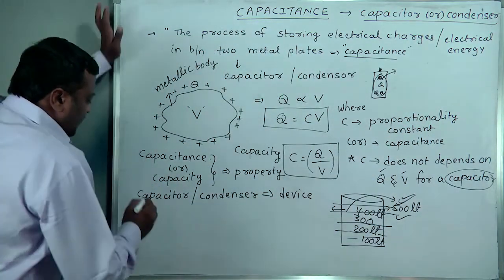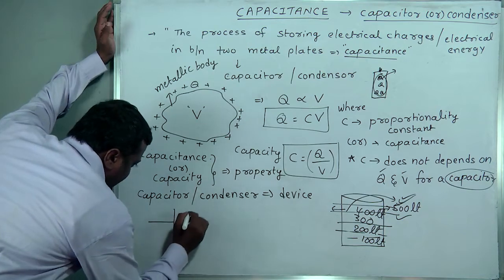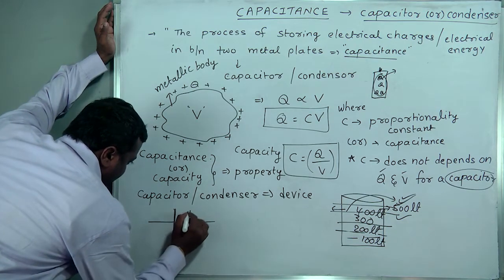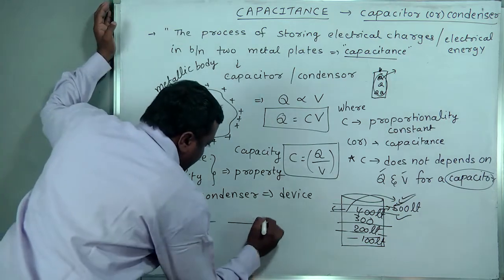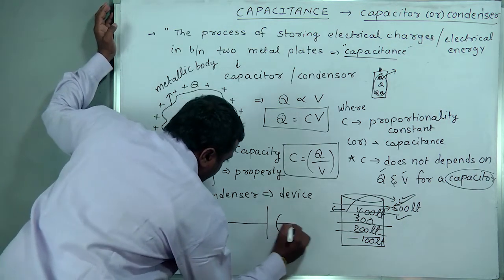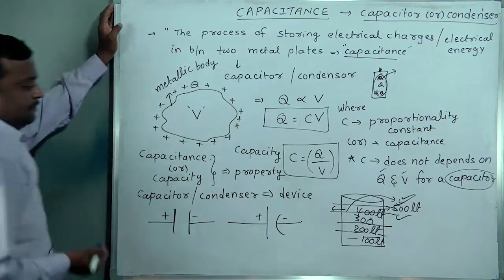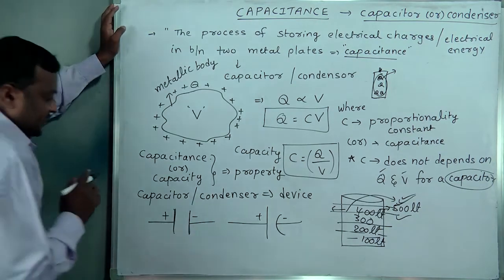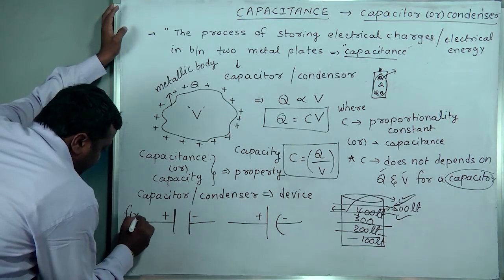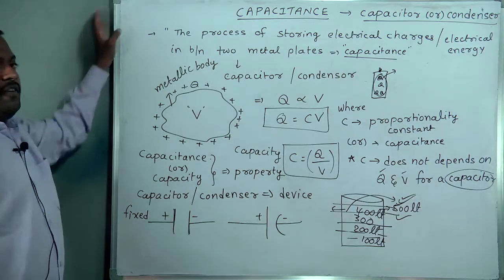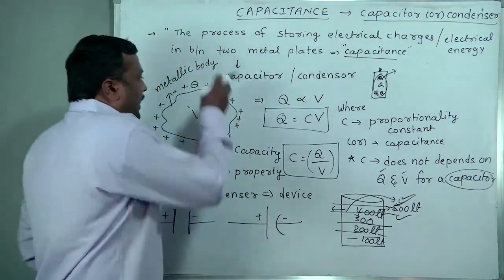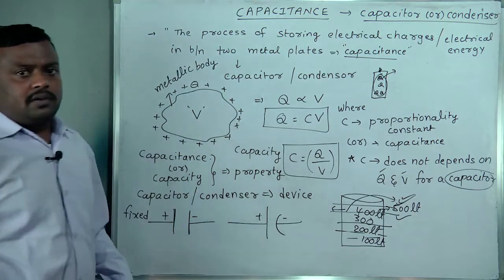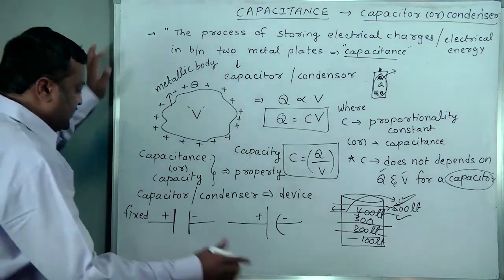So, the symbol for a capacitor will be like this, with plus and minus, or sometimes this one is also a symbol for capacitance. These are said to be fixed capacitors. Fixed means it has a fixed value of capacitance; even if we add more charges, the capacity will not vary.